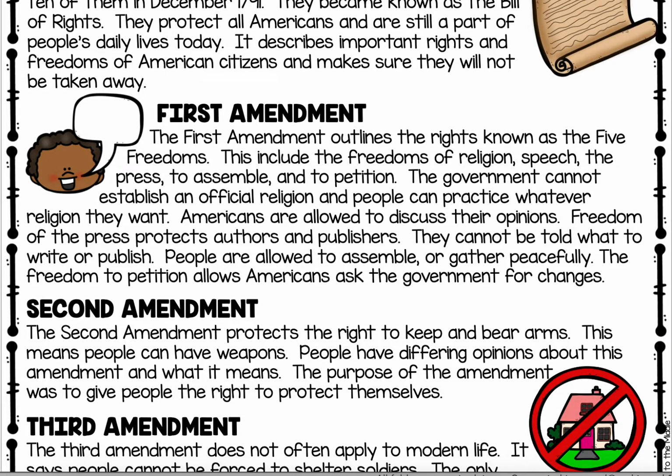The First Amendment. The First Amendment allows the rights known as the 5 freedoms. This includes the freedoms of religion, speech, the press, to assemble, and to petition. The government cannot establish an official religion, and people can practice whatever religion they want.